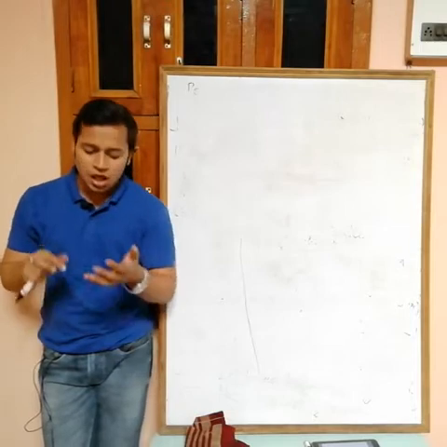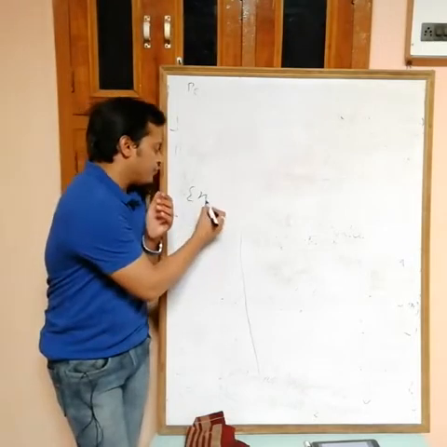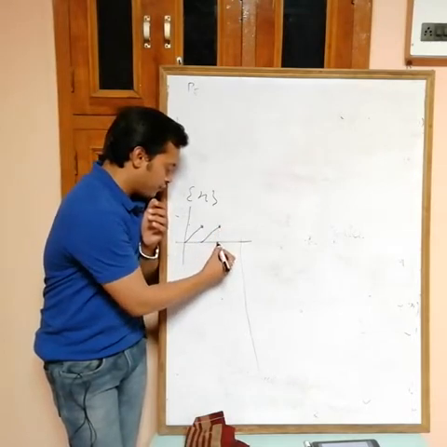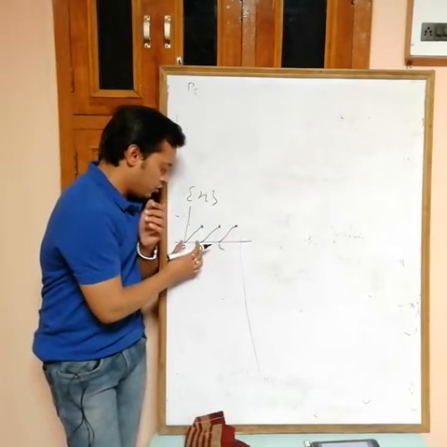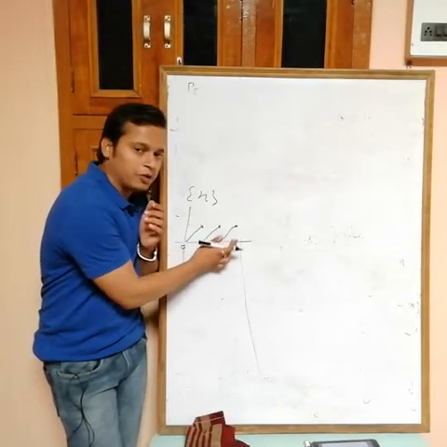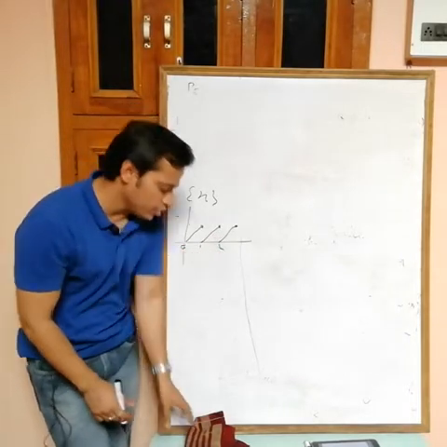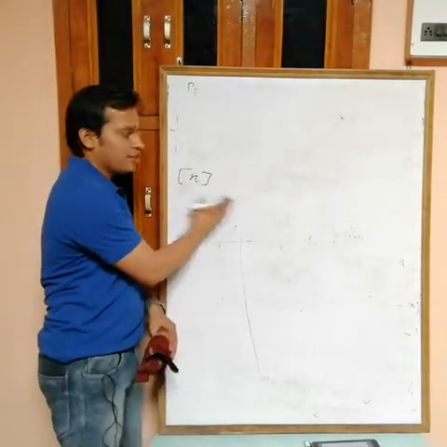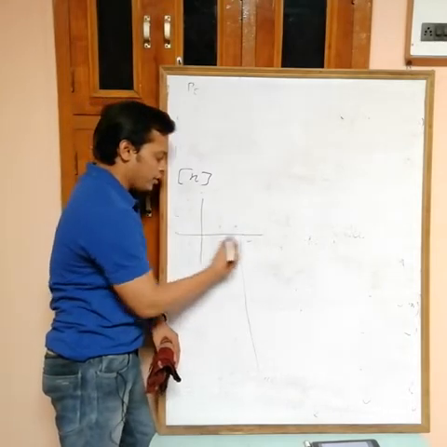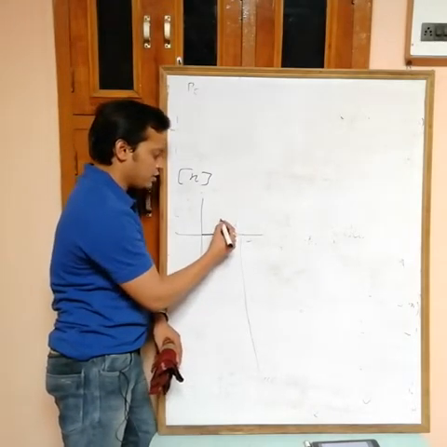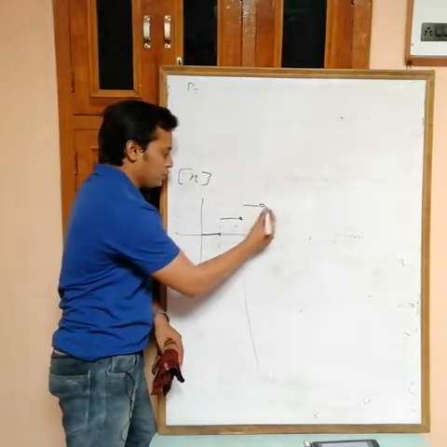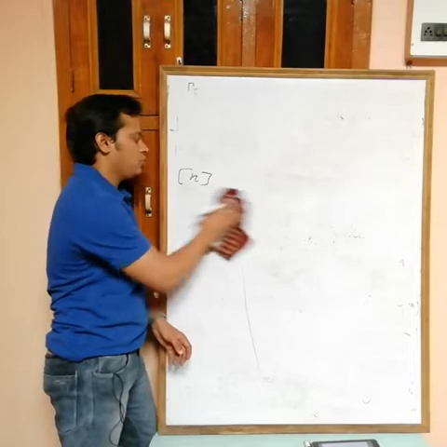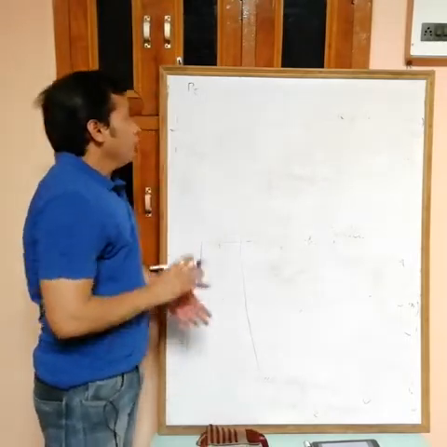Period of the fractional part of x: if you draw the graph of the fractional part of x, the graph is like this, obviously 0, 1, 2. After one interval we get the same repeating value, so the period is 1. The period of the fractional part of x is 1. For the greatest integer function of x, the graph is not repeating, so the period is not defined. See, this is the graph, and it is not repeated. It is not repeating its values, so this is a non-periodic function. Okay, so period is clear.